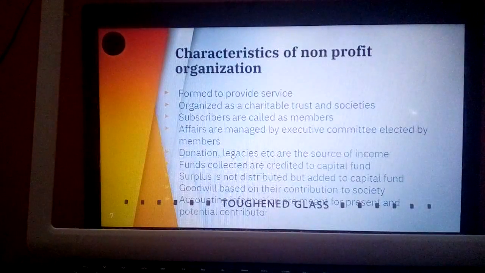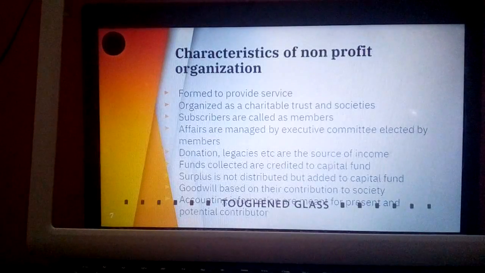Then affairs are managed by an executive committee elected by members. All the management, all the affairs are managed by whom? The executive committee, and they are elected by whom? Members. Then next, donations, legacies, etc. are the source of income. You have studied regarding the sources of income. They have different sources of income like subscription, donation, grant in aid, legacies, etc.